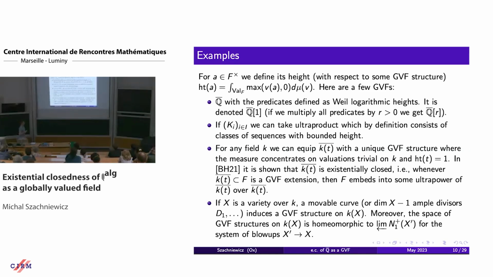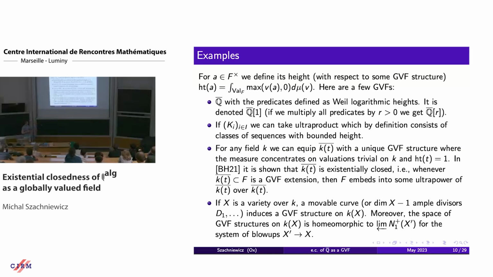If X is a variety over K, we can fix a movable curve on X. So it's a curve such that there exists a Zariski open subset where we can move the curve and cover this open subset, or we can fix codimension 1 many ample divisors, hypersurfaces coming from embeddings into Pn, and this induces a GVF structure on the function field.